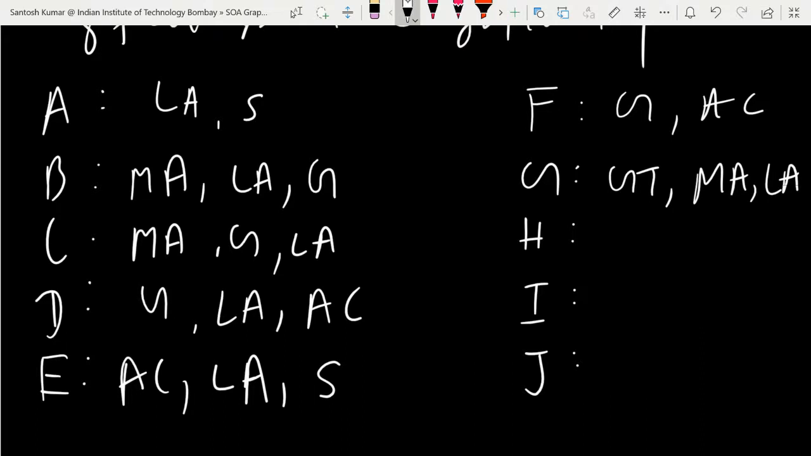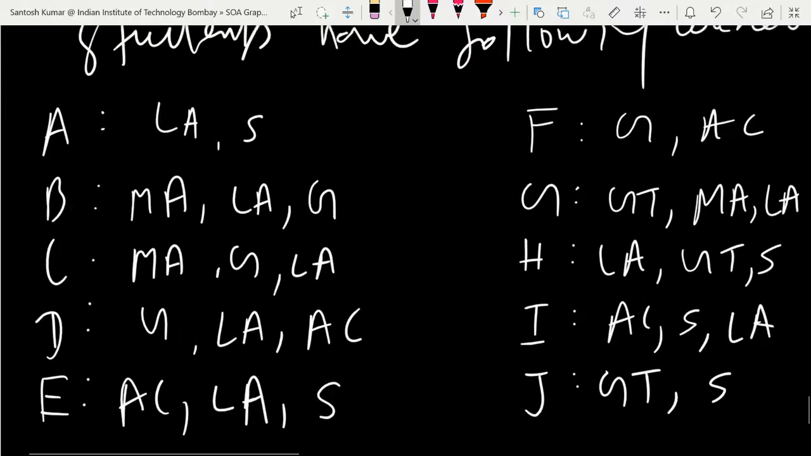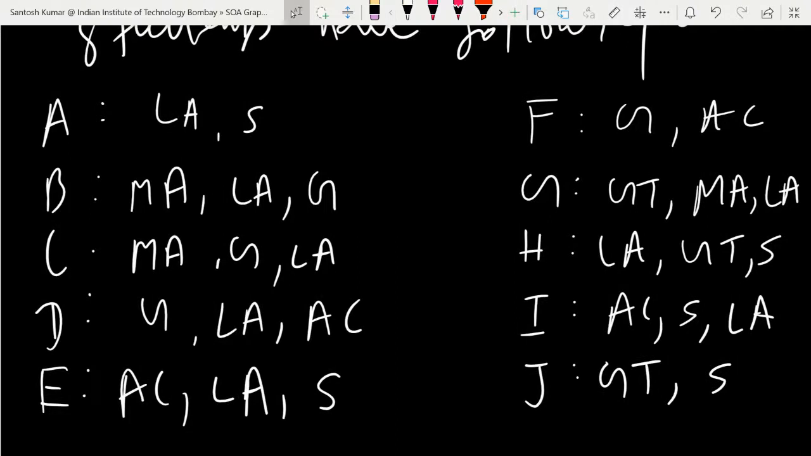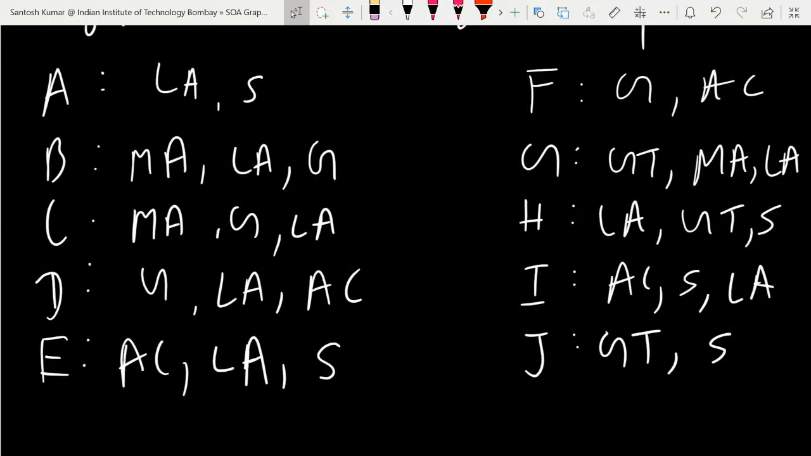H has linear algebra, graph theory, and statistics. I has advanced calculus, statistics, and linear algebra. And J has graph theory and statistics. Okay, so there are 10 students, A through J. They have different subjects, and we want to make the exam schedule so that no two exams with a common student have the same slots.